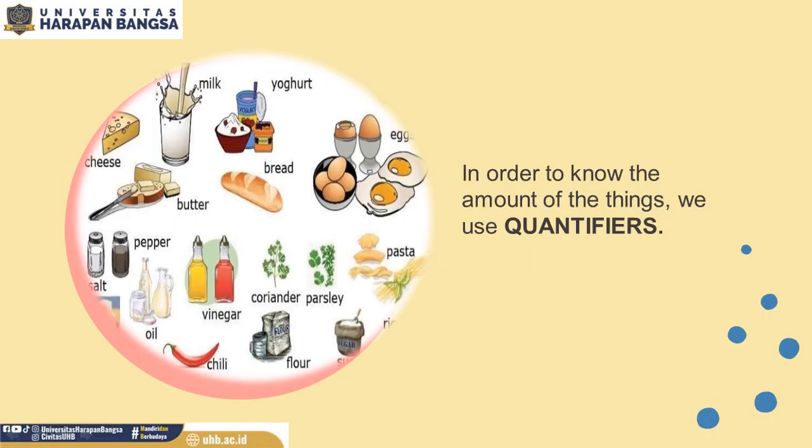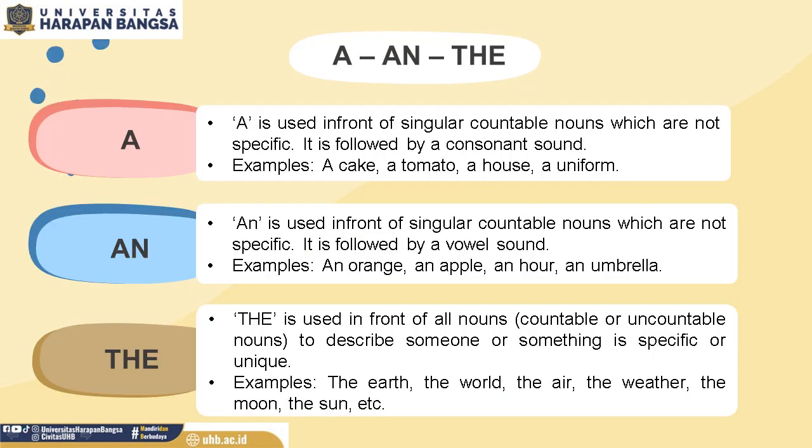In order to know the amount of the things, we use quantifiers. Quantifiers are used to show how many things or how much of something we're talking about. And what are they? A, an, and the. We can call them determiners.